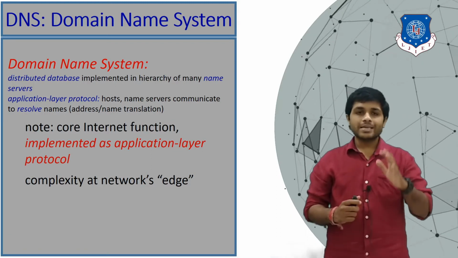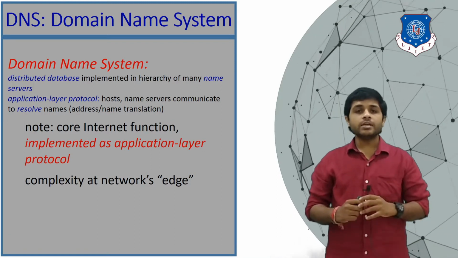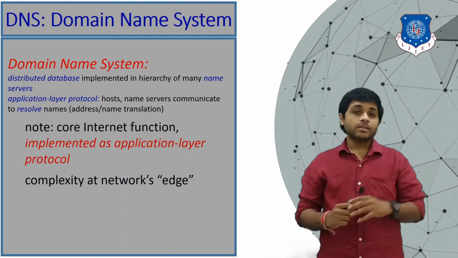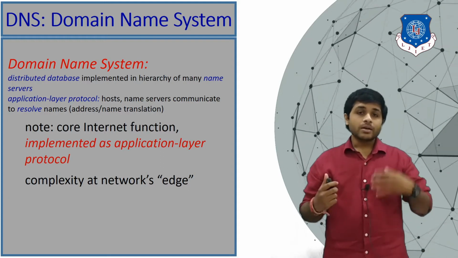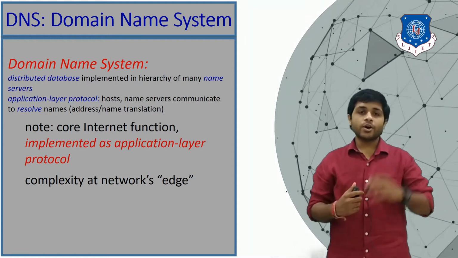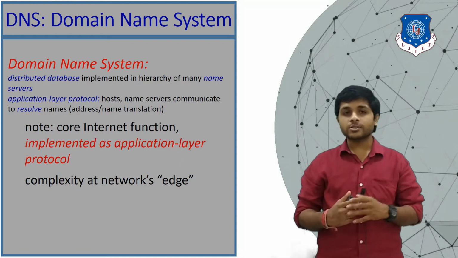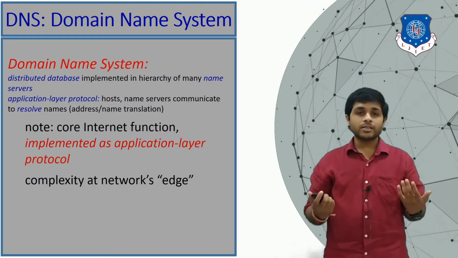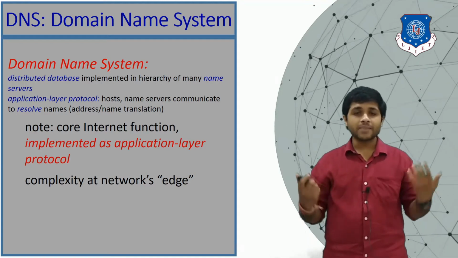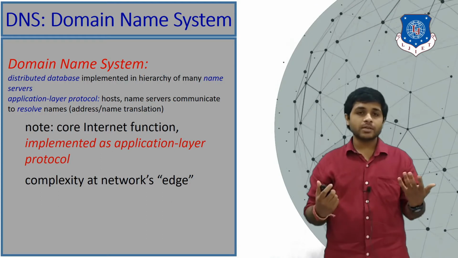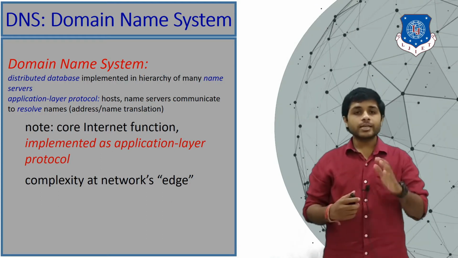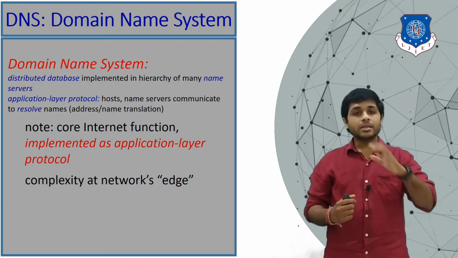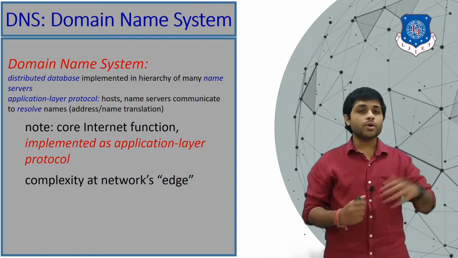www.amazon.com. In the internet, each and every device has a unique IP address. Now imagine if you had to remember the IP address of every site or every device you want to access. That would be so much difficult, right? We cannot remember that many numbers. That is the capacity of humans. So that is why we are using one system which maps the IP address with the name of the website.